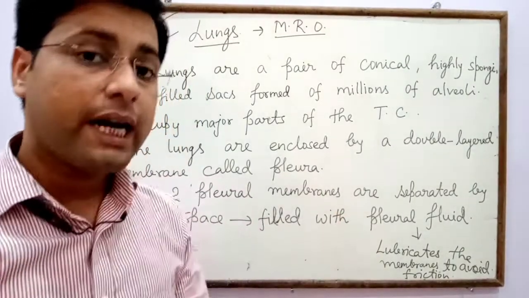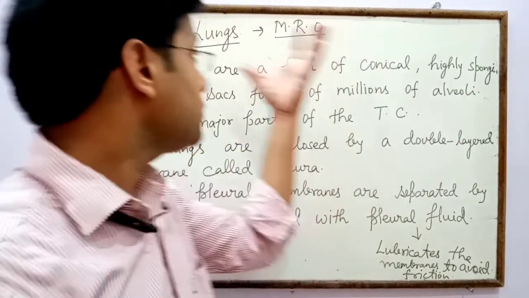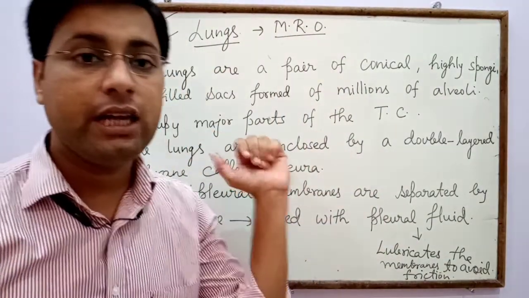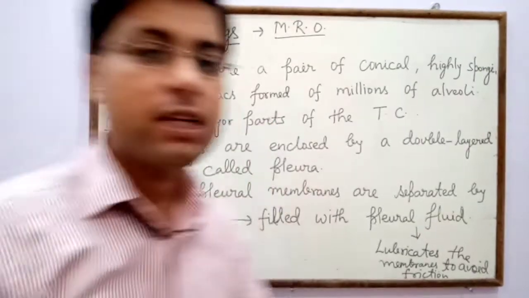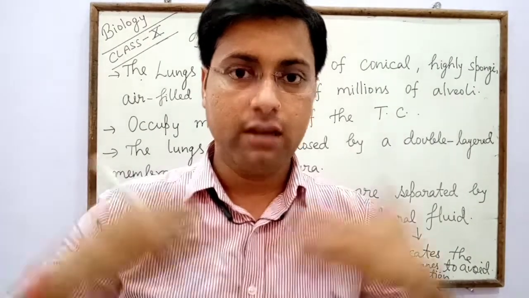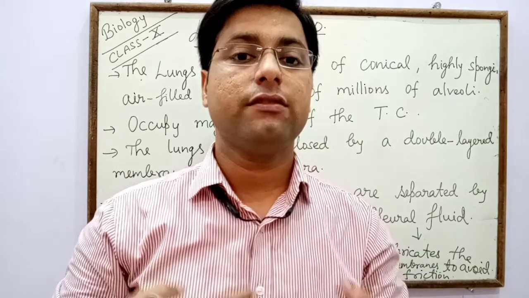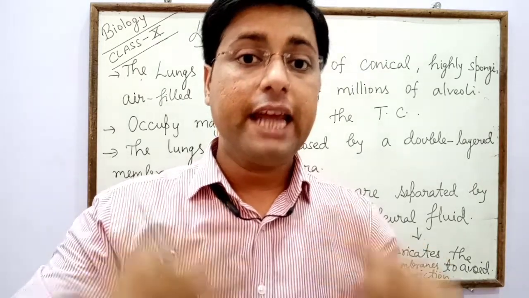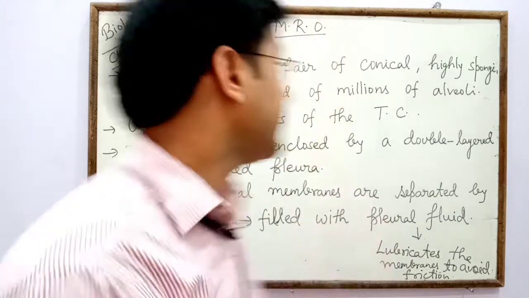Now the last part of the respiratory system is one pair of lungs, because the lungs are the main respiratory organs. One pair of lungs is present in our thoracic cavity, the hollow space of our chest. The lungs are situated in an airtight thoracic cavity.